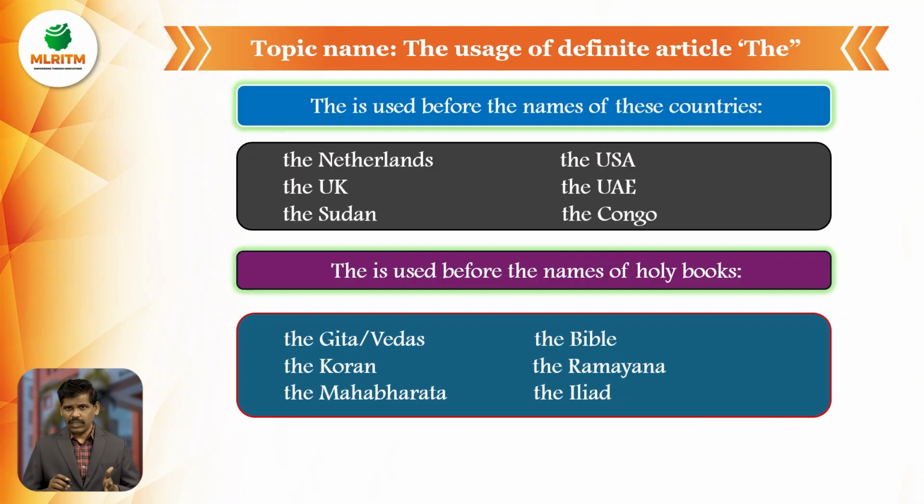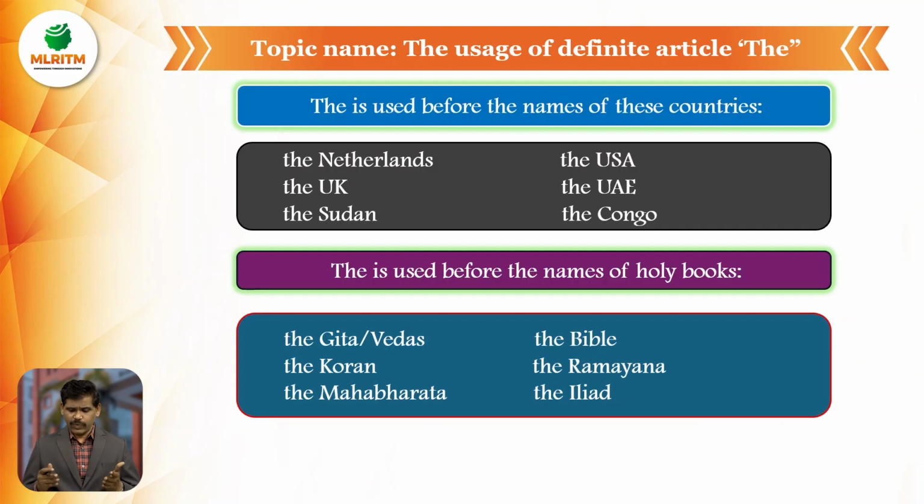Why? Sudan was divided into two countries, South Sudan and North Sudan. So both Sudans are existing in the world. We must use the article the before Sudan: the North Sudan, the South Sudan. So we are particularizing Sudan.